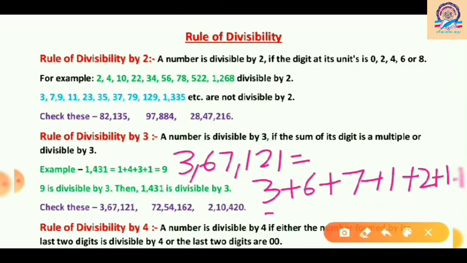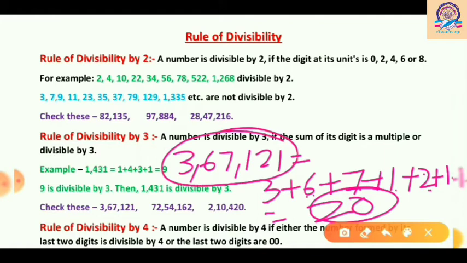So the sum of the digits is 3 plus 6 is 9, 9 plus 7 is 16, plus 1 is 17, plus 2 is 18, 19, and at last 20. So we got 20 as the sum, and 20 is not a multiple of 3, so it is not divisible by 3. So the whole number, 3,67,121, will not be divisible by 3.